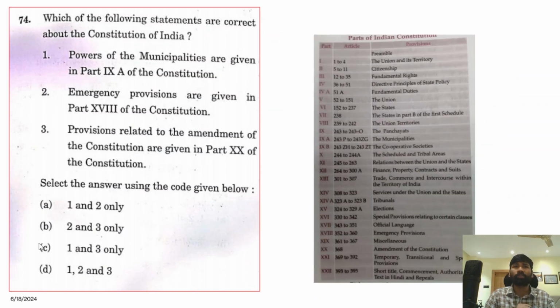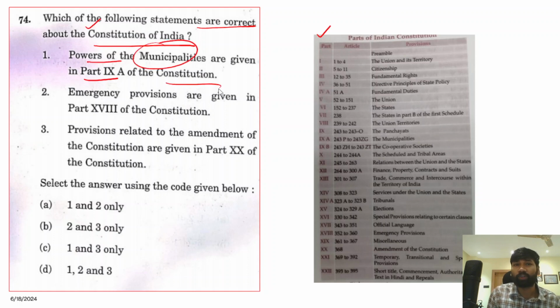Now we'll proceed on to the next very important question. Now while reading Indian polity from Lakshmikant, please go through all the schedules, all the 12 schedules, and then also look into all the parts of the Constitution, because you can see questions being asked from different parts of the Constitution. Now, which of the following statements are correct about the Constitution of India? Powers of municipalities are given in part 9A of the Constitution. Now we'll go to part 9A.